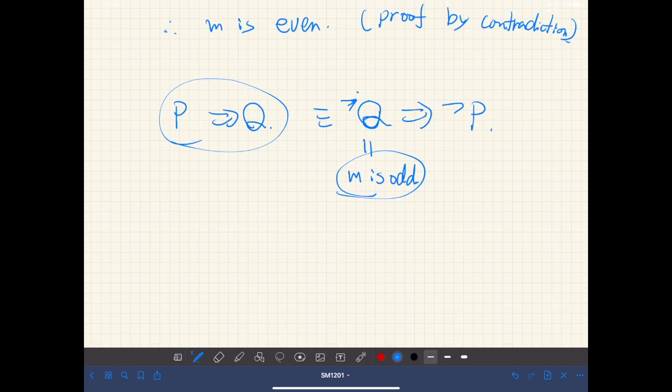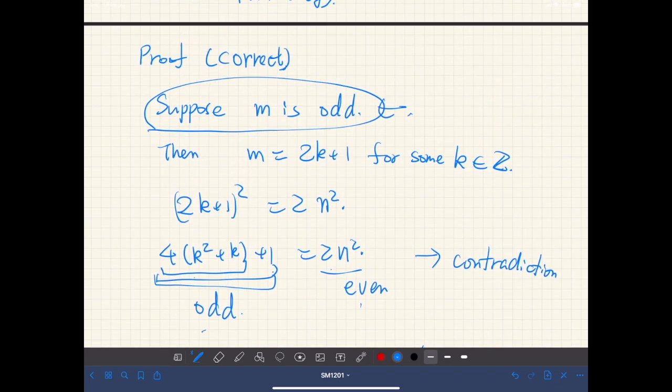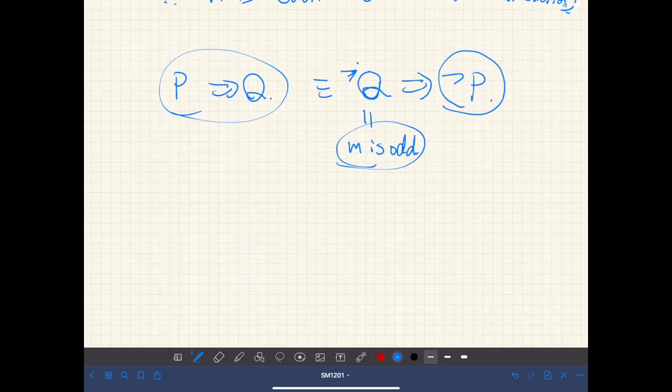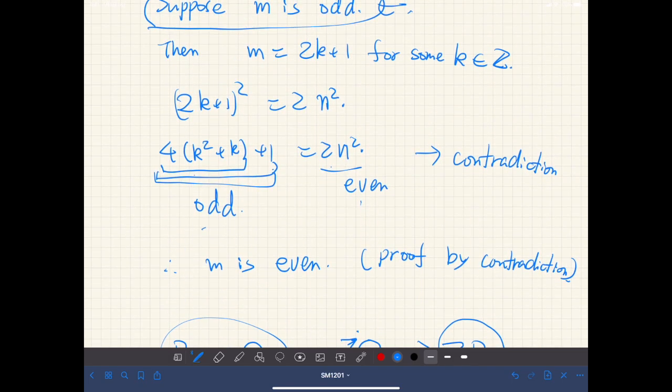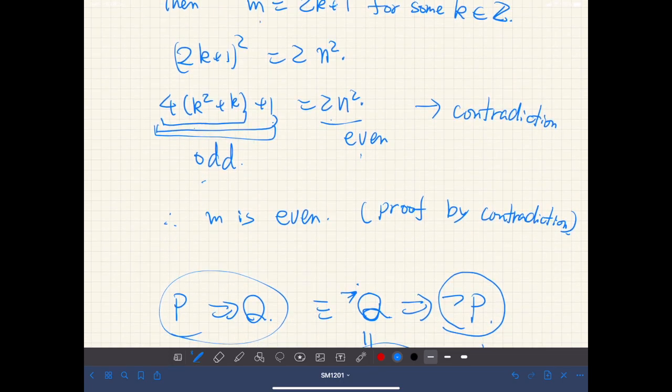And from that we derived not P. P is this one, so not P in this case means m squared is not equal to 2n squared. That is actually what we have derived here. Assuming m is odd, we derive that m squared becomes an odd number, which cannot be equal to an even number.